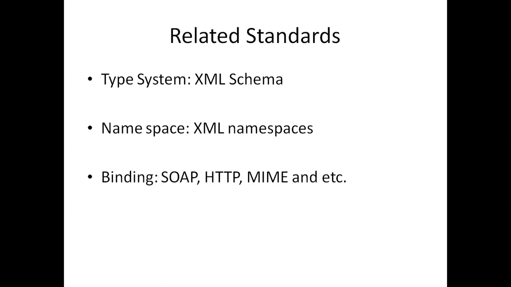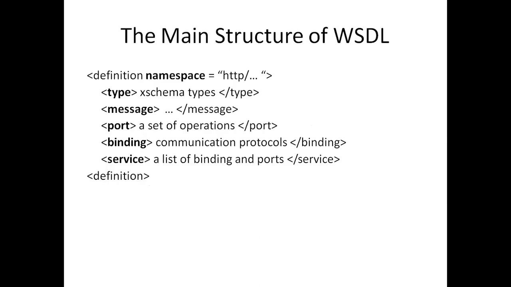And we have XML namespace, XML schema, SOAP, HTTP, MIME. We can use all these standards in WSDL, and the format of a WSDL program is like this. First of all, we have the namespace. We will define different namespaces in WSDL. Then the type, the schema type, will define the schema type. Third one is the messages.